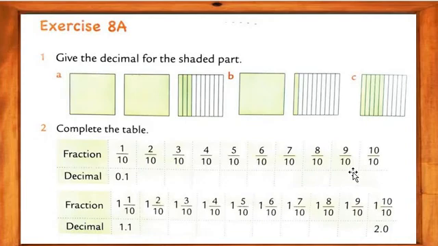Okay, we complete the first table like that. After that, my dear students, 1 upon 10 gives 1.1, 1.2, 1.3, 1.4, 1.5, 1.6, 1.7, 1.8, 1.9, and then not 1.10 but exactly 2.0. Okay, my dear students, we have to do it like that, 2.0. Understood? I hope you all have understood. Now we will move on to the third question.